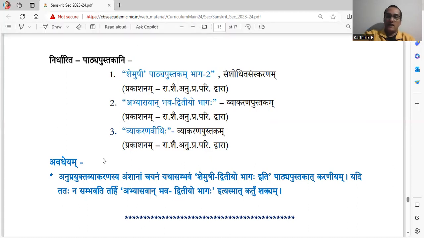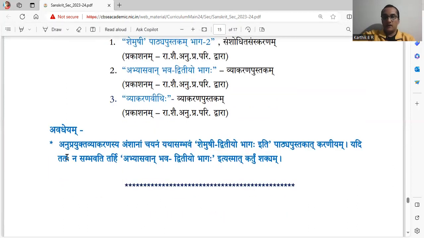Last point, avadheyam, is very important. Remember this. Anuprayukta vyakaranasya amshanam chayanam yatha sambhavam Shemushi dvitiyo bhagaha iti pathyapustakat karaniyam.